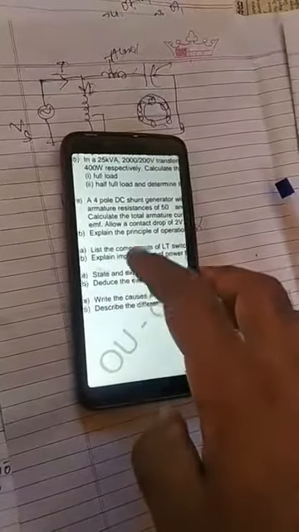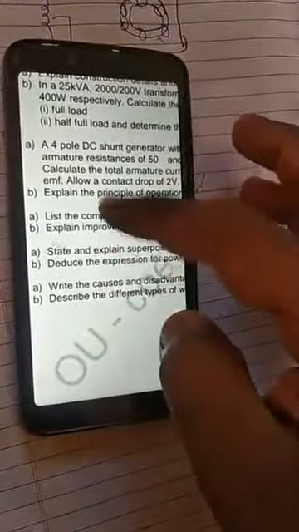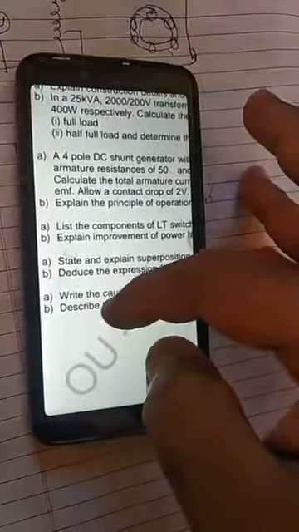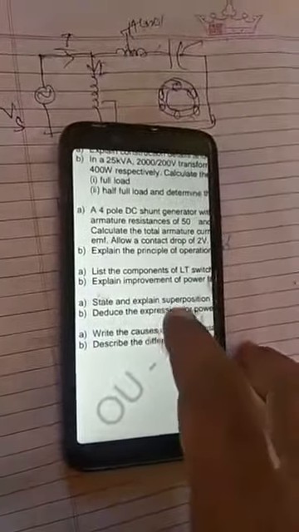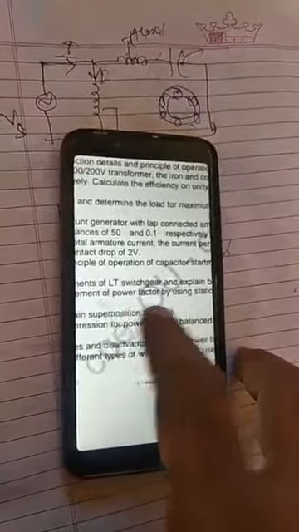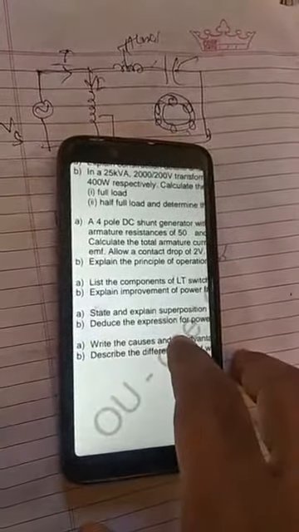Then come to the options. The 16th and 17th will be random questions from all the 5 units. A mixture of all the 5 units, 16 and 17. They'll combine all the 5 units and ask any questions. State and explain the superposition theorem. I told you, only state and explain. You will get 5 marks.